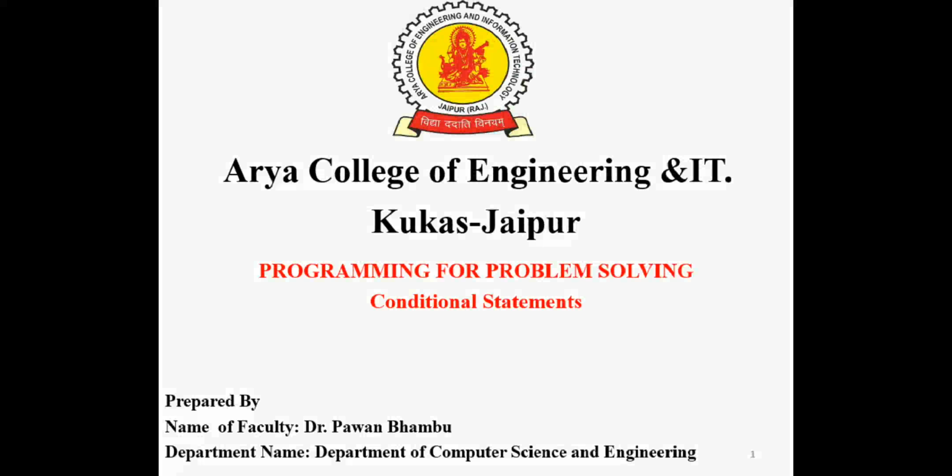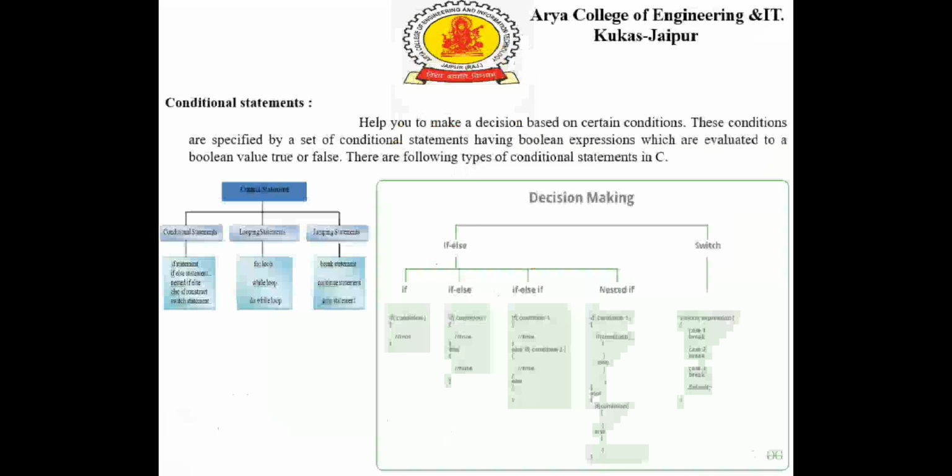Today's topic: conditional statements. What are conditional statements? Conditional statements are those statements which evaluate a given condition and perform a particular task. We can see in the figure different types of control statements. Those are having control of the execution of a program. We can see types of control statements: conditional statements, looping statements and jumping statements.